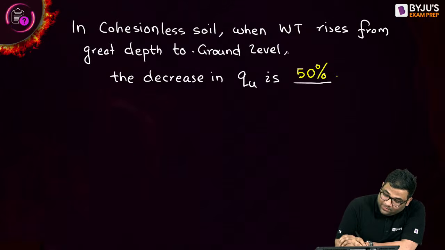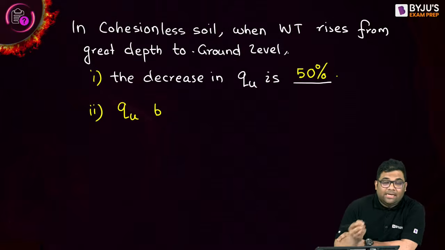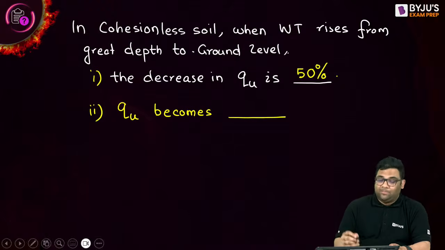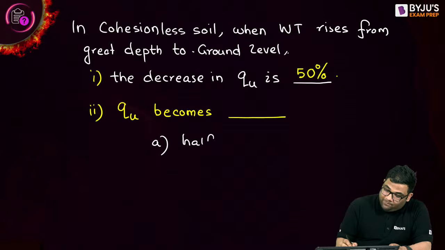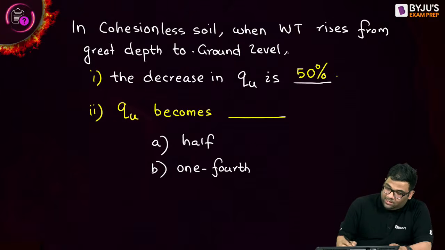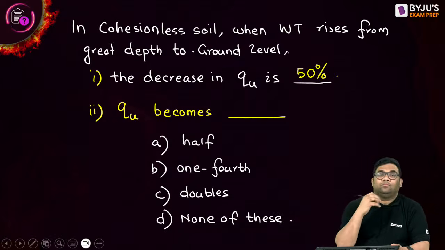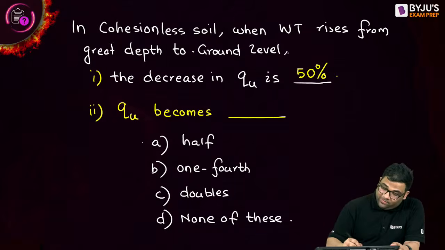If I write down bearing capacity, suppose this is one type of question they can ask. The next type of question asking is what? Bearing capacity becomes what? Tell me, what's the answer? One is suppose half, second is 1/4, doubles, and suppose last one is none of this. What's the answer? Half. Very good. It becomes half.